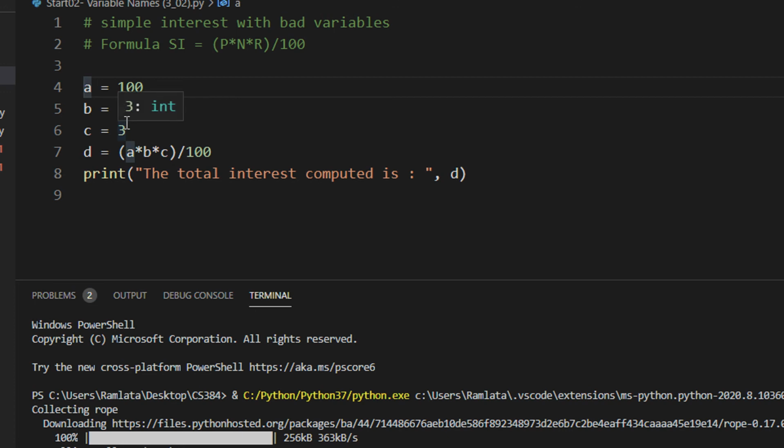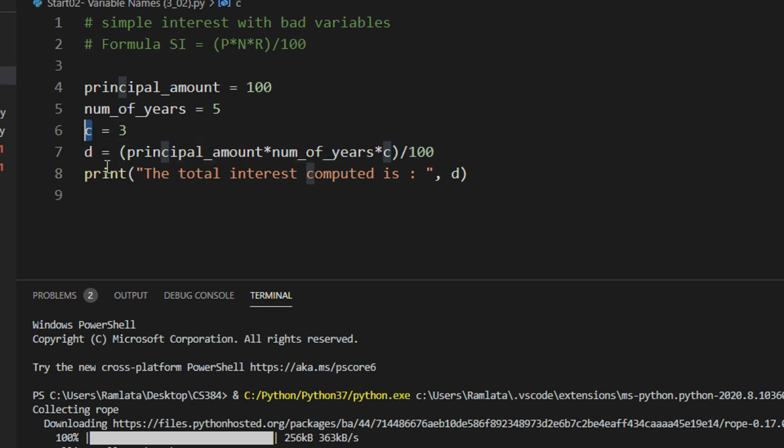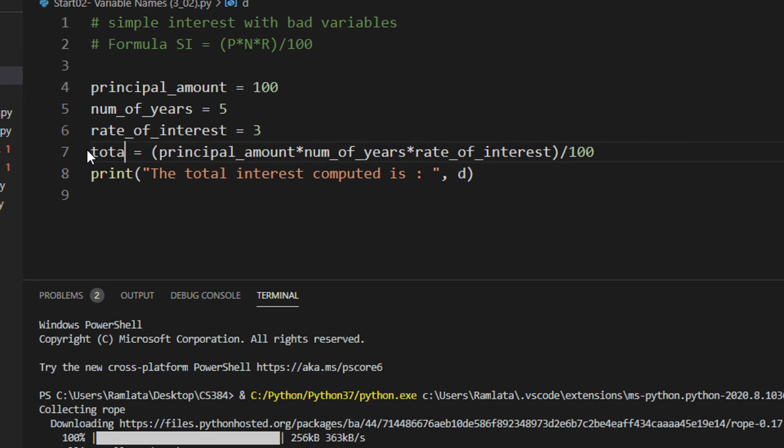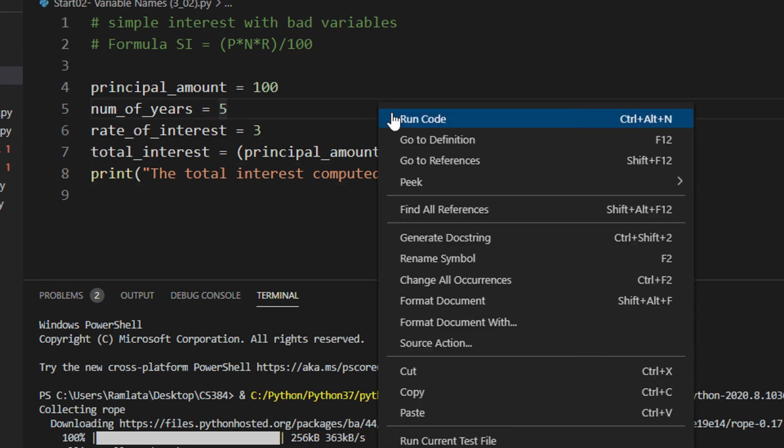So let us now do it manually only. It should work, by the way. So let me make it principal amount. Principal amount. Let us make this as number of years. Number of years, and this is rate of interest, and this can be total interest. Right, now let us execute the code. Right click and execute the code.